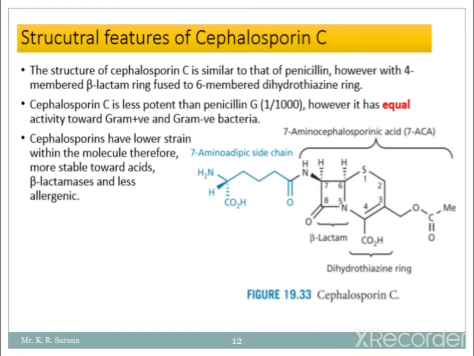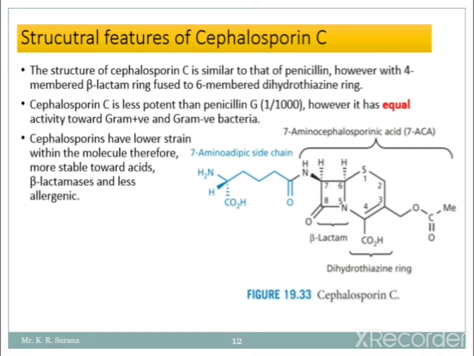Now here are some structural features of cephalosporin C. Cephalosporin C is similar to penicillin, as we know. The only difference is the 5-member and 6-member fused ring system. Here a 4-member lactam ring is present, which is fused to a 6-member dihydrothiazine ring.